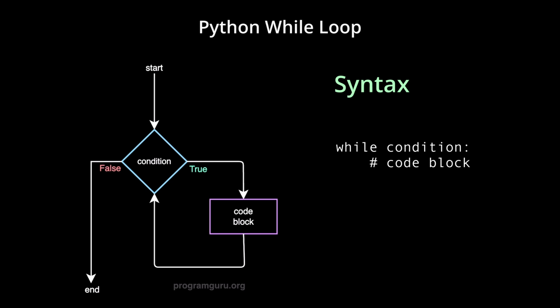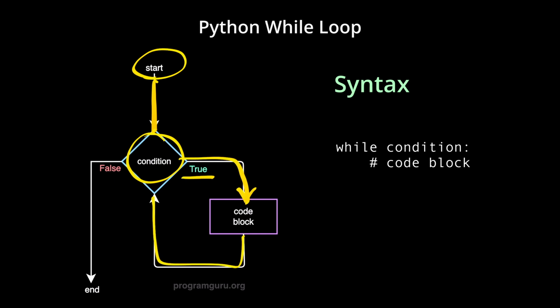Start of while loop. First, the condition is checked. Let us assume that the condition is true. The code block executes. The condition is checked again. Let us assume that the condition is true again. The code block executes. The condition is checked again.